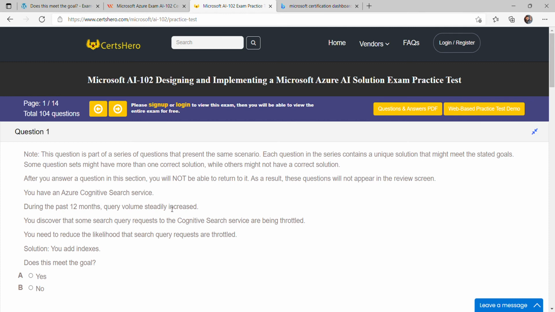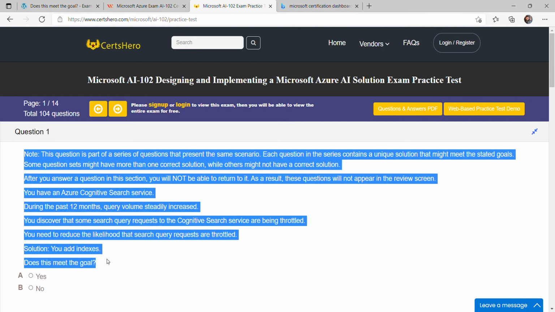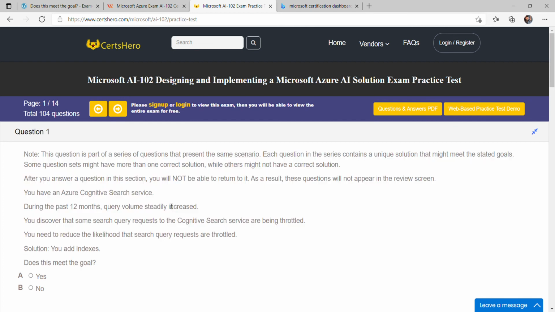I also went through this link, which was very helpful for me in the actual exam, because the length of the questions is very large. If you are reading the question for the first time in the exam, you will spend a lot of time, and there are high chances that you have to read the question two or three times to understand what is actually being asked.